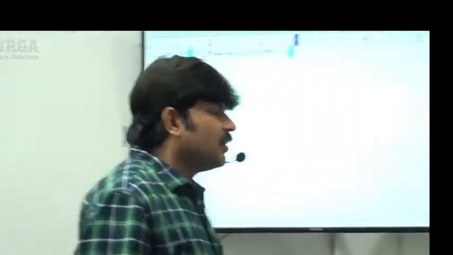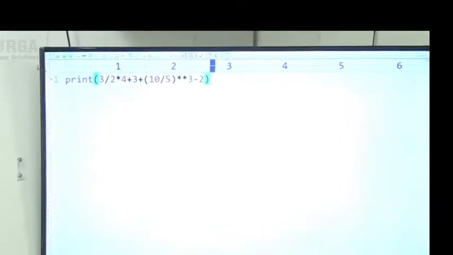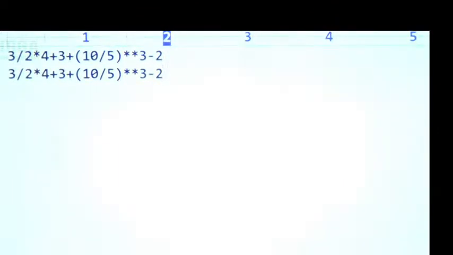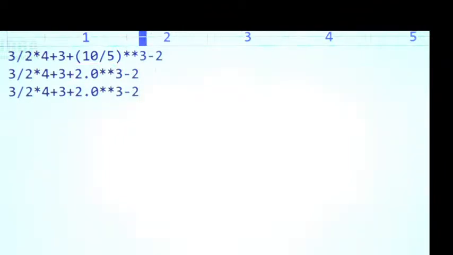Now have a look once, the same example here. Very important, just a matter of 1 minute. Observe carefully. Highest precedence goes to 10 by 5, and its value is 2.0, so 2.0 will be replaced. Next precedence goes to the exponential. Now this one will be evaluated: 2.0 power 3 means 8.0.